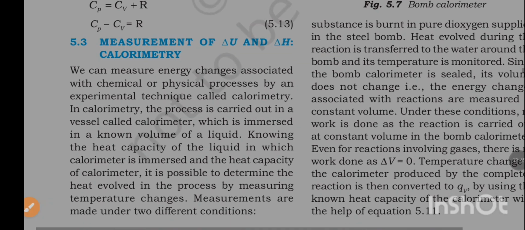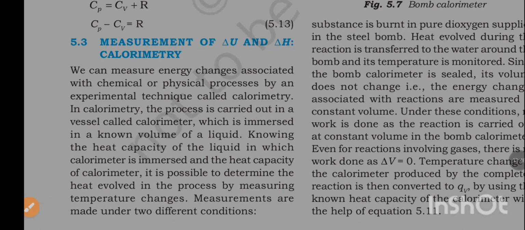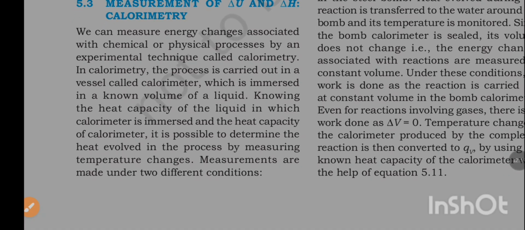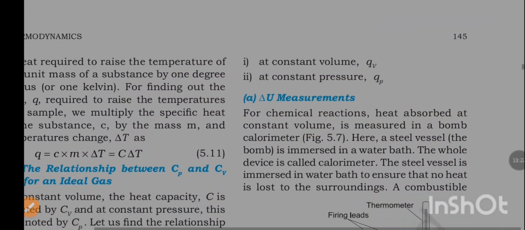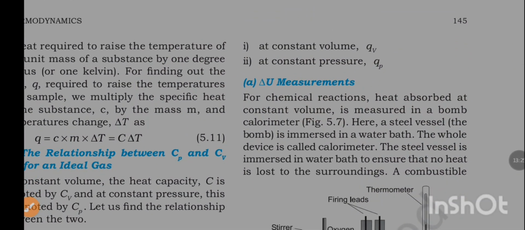Measurement of delta U and delta H: calorimetry. We can measure energy changes associated with chemical or physical processes by an experimental technique called calorimetry. In calorimetry, the process is carried out in a vessel called a calorimeter, which is immersed in a known volume of a liquid. Knowing the heat capacity of the liquid in which the calorimeter is immersed and the heat capacity of the calorimeter, it is possible to determine the heat evolved in the process by measuring temperature changes. Measurements are made under two different conditions: at constant volume, qv, and at constant pressure, qp.